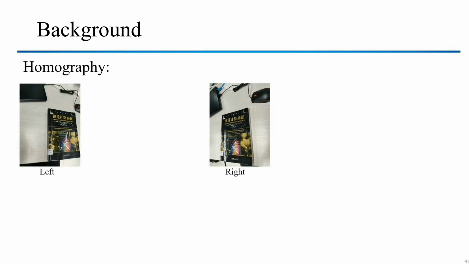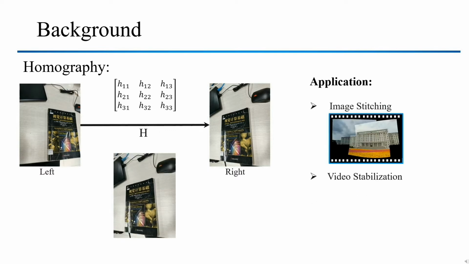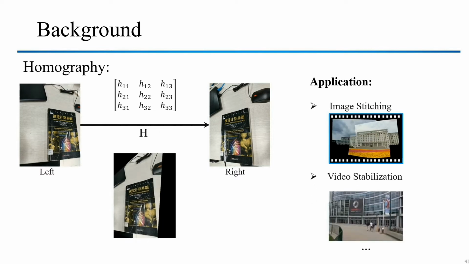Homography is a transformation that maps the points in one image to the corresponding points in the other image, and homography estimation is a fundamental computer vision problem that plays an essential role in a wide range of applications. Common application scenarios include image stitching and video stabilization, and so on.